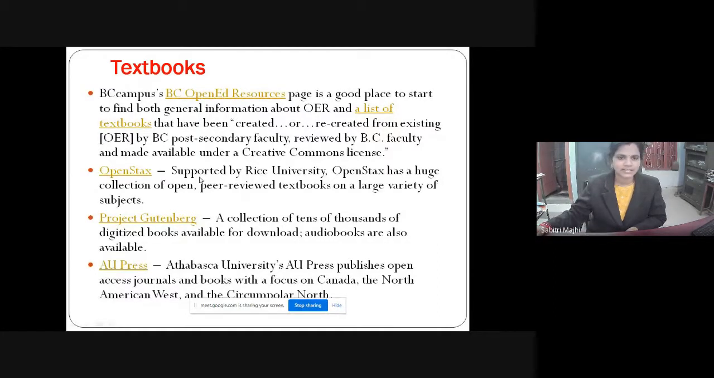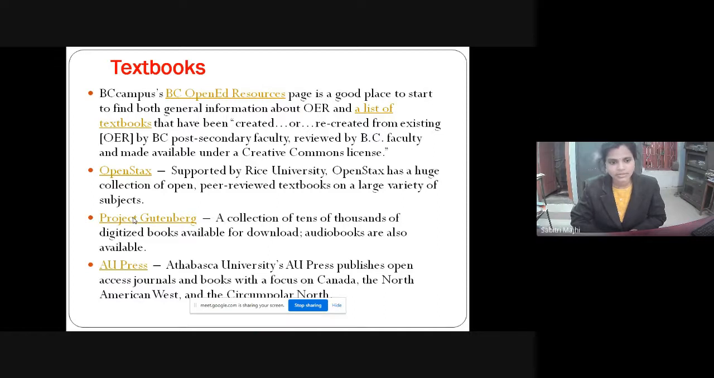OpenStax is supported by Rice University. OpenStax has a huge collection of open peer-reviewed textbooks on a large variety of subjects. Then Project Gutenberg is a collection of tens of thousands of digitized books available for download. Audiobooks are also available here.